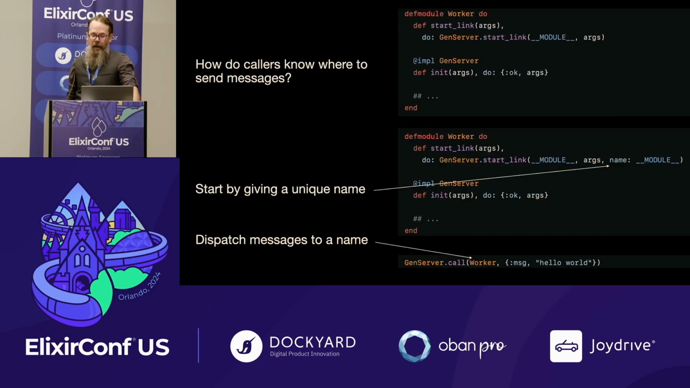So once again, when you just start a GenServer with the default parameters, it just gives back a PID. It doesn't give you a way to do that by name, but we can give a GenServer a name. One thing to know is that when you give it a name, that name needs to be unique for the certain node. But given that name, we can actually dispatch to this GenServer.